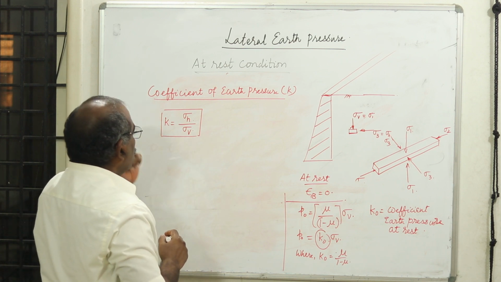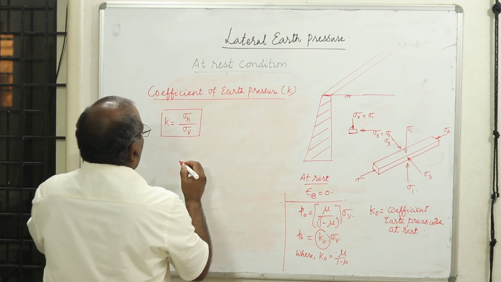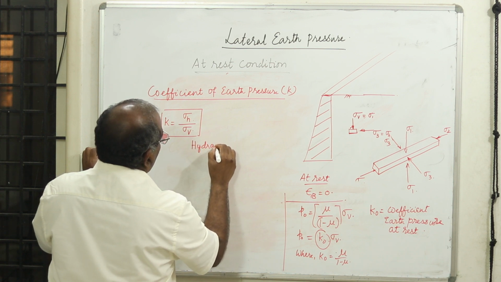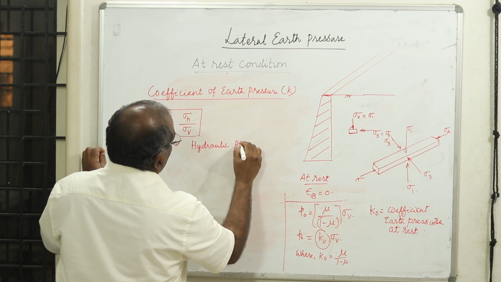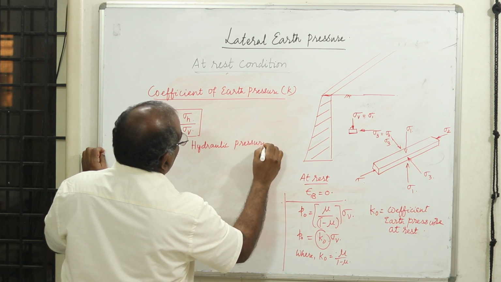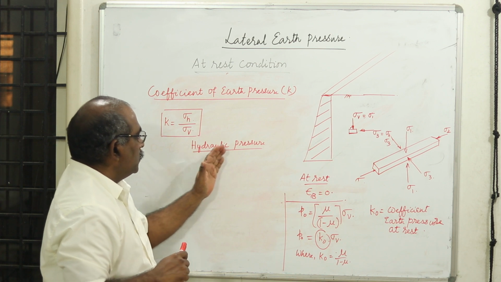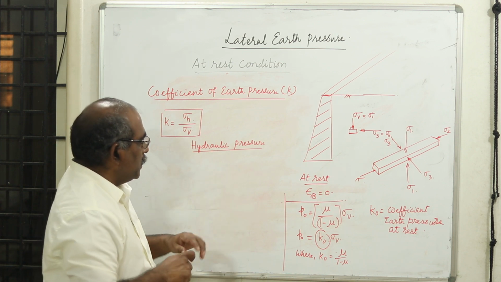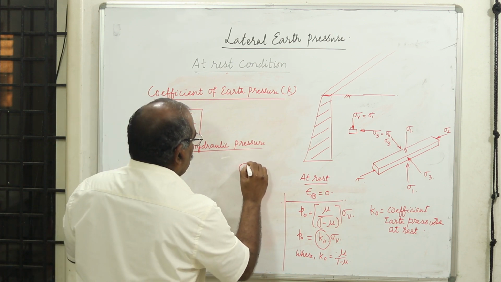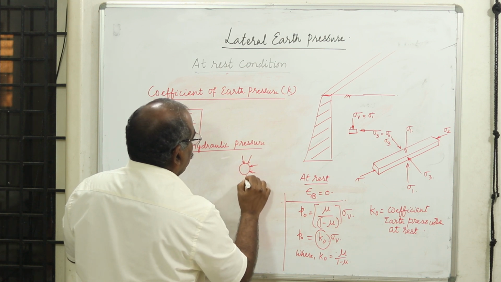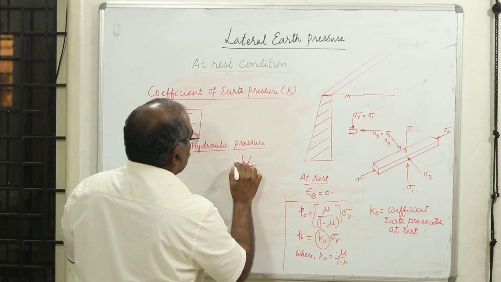Now why do I call it a coefficient? What is the other type of pressure we are going to have? The hydraulic pressure. The pressure exerted by any fluid is the hydraulic pressure. If you have any particle surrounded by water or any fluid, the pressure will be the same in any direction.